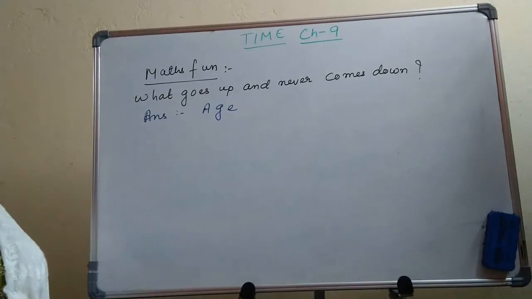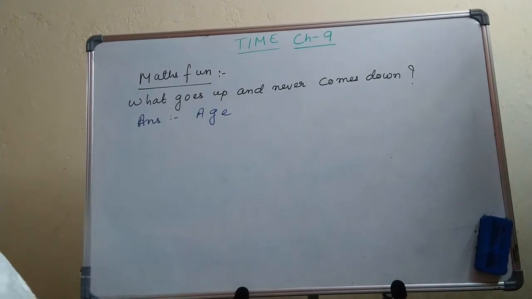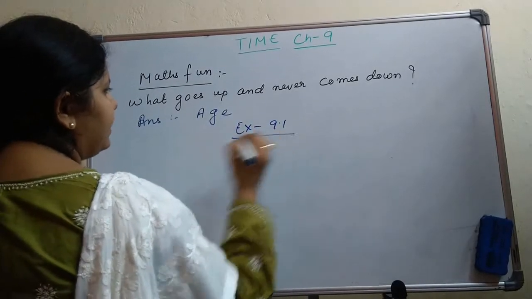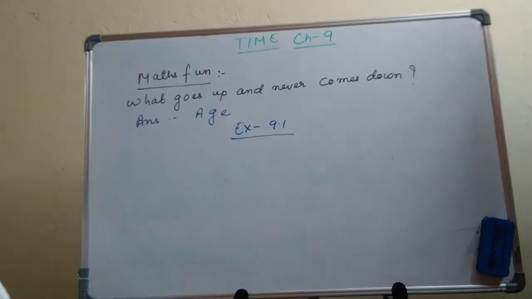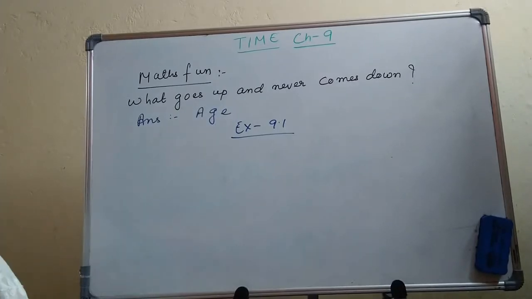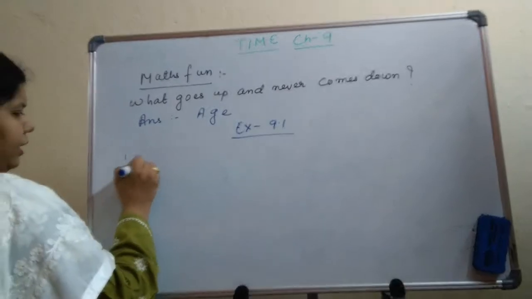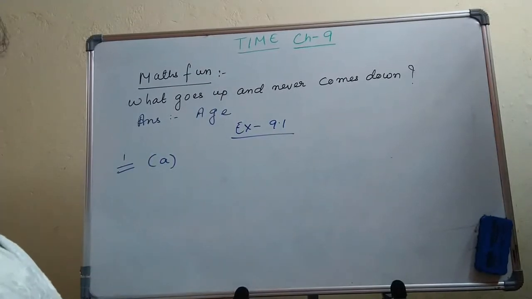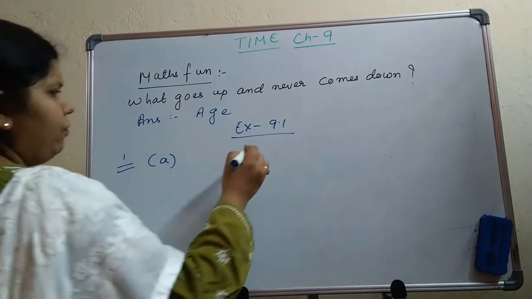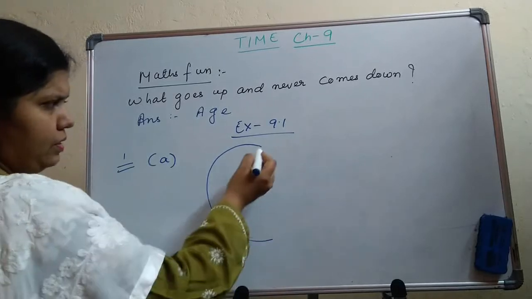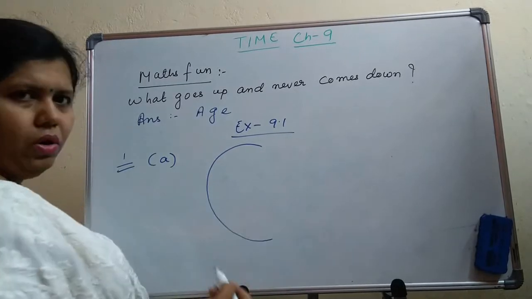Now we come to exercise 9.1. We will solve some questions from exercise 9.1. Draw the hour and minute hands to show the given time. Okay, children, today I will teach you how to draw a clock. It's very important, it's high time you learn it. First of all, you make a half circle in this way. It looks like the letter C, or not?